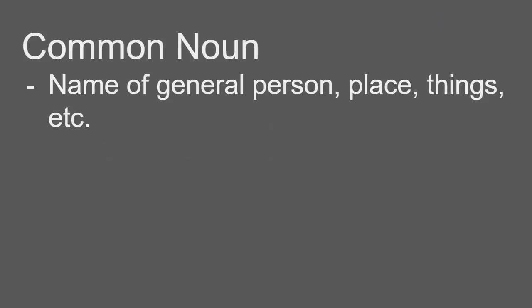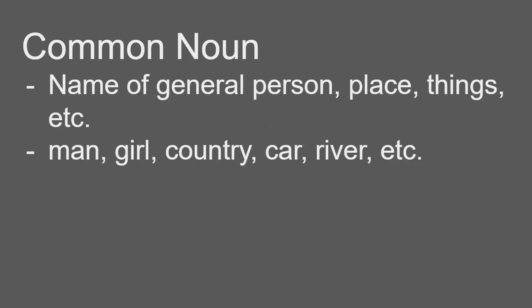Let's talk about types of nouns. Common noun: the name of a general person, place, thing, etc. Generally, man, this is not a name. You can talk about some man. Girl, whose girl? You do not know, but just girl is a common noun.